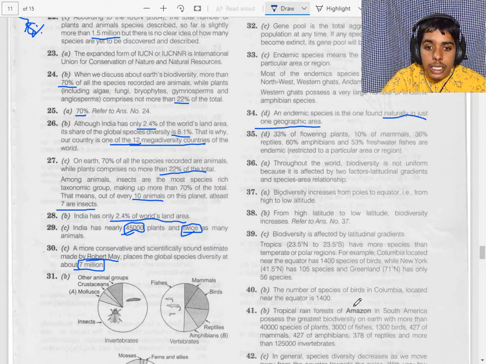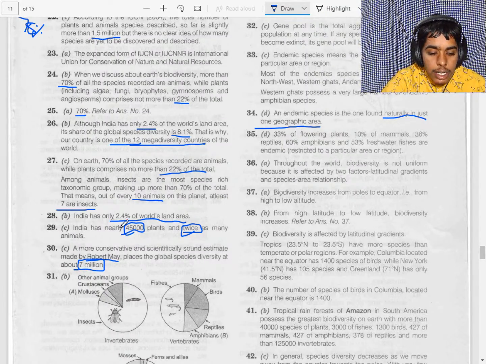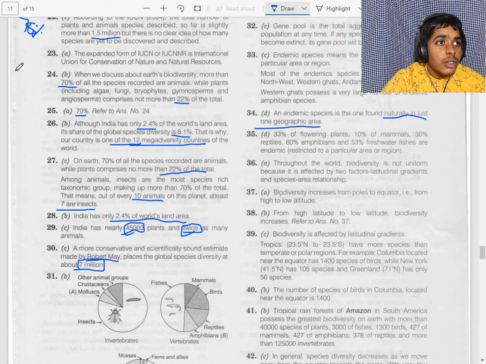German naturalist and geographer Alexander von Humboldt observed that within a region, species richness increases with increasing explored area, but up to a limit. They are saying up to a limit. Now let's see the next question.